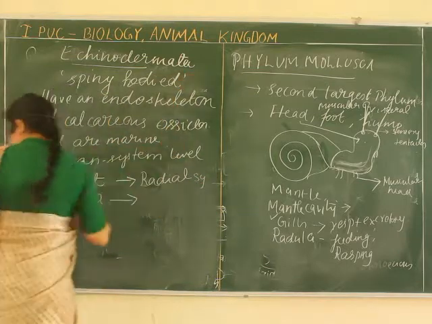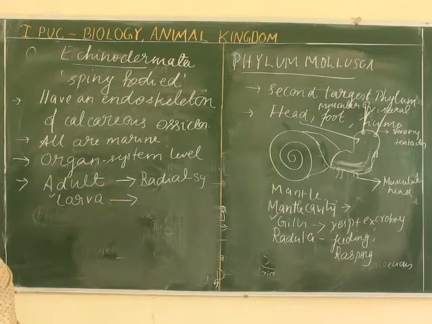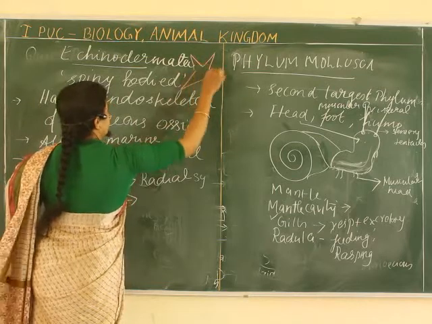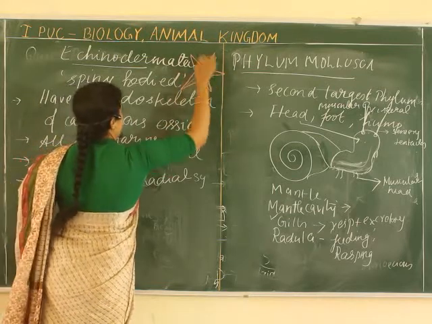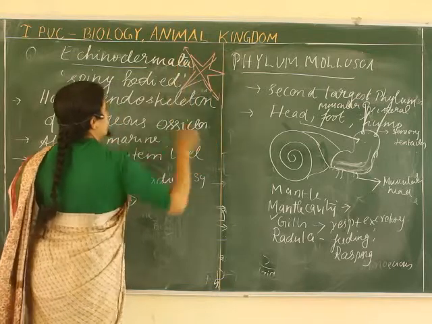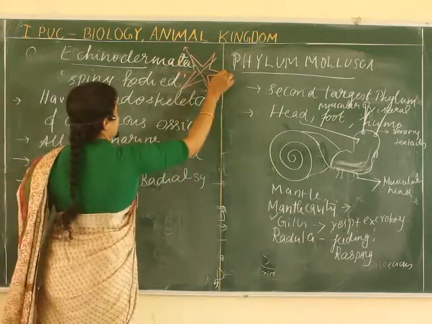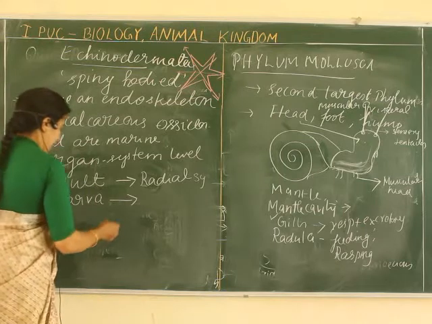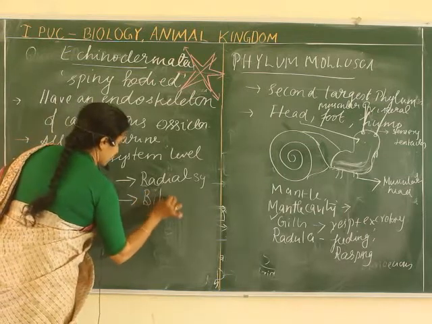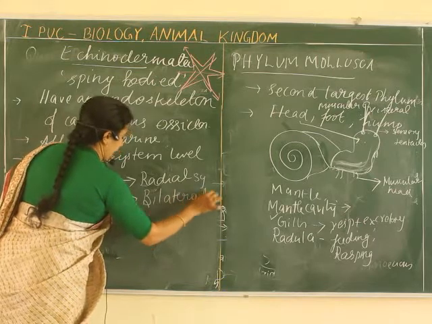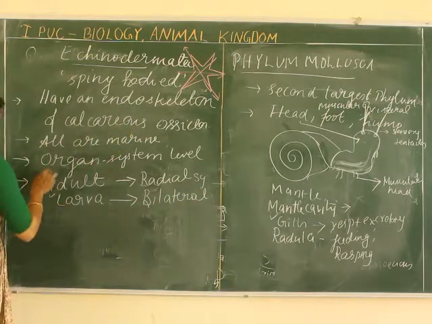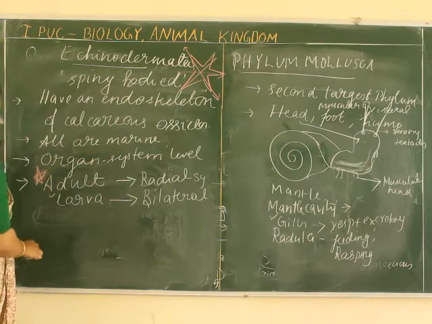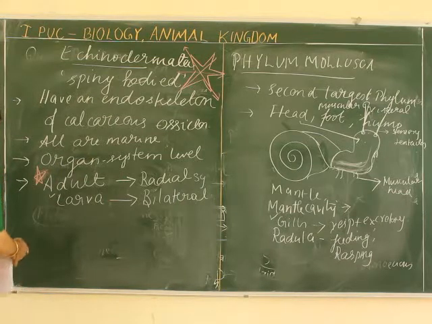See, this is the starfish. Which symmetry does it have? It has radial symmetry. So the adult will have radial symmetry, whereas the larva will have bilateral symmetry. That's a very peculiar feature of this phylum. Remember that. In which phylum will the adult have radial symmetry and the larva bilateral symmetry? It is in phylum Echinodermata.